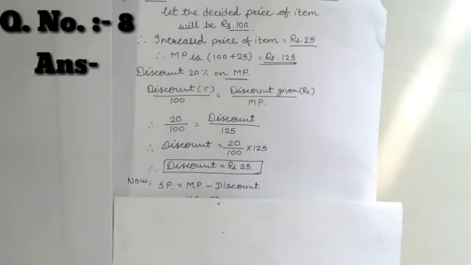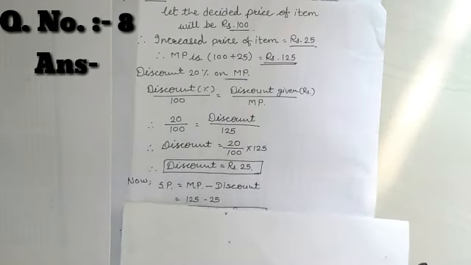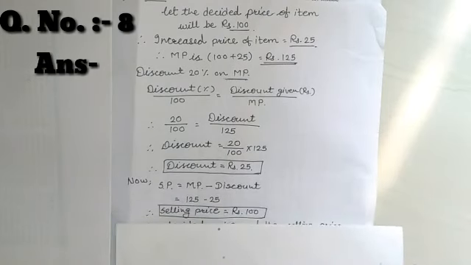Now let's find out the selling price. So selling price is equal to mark price minus discount. Put the values inside that. That is 125 minus 25. So the answer will be 100. Therefore selling price is rupees 100.